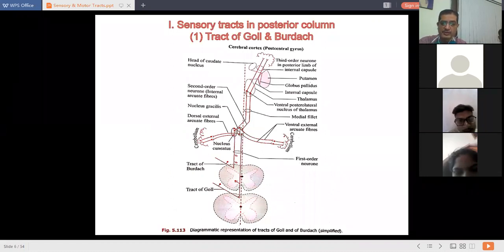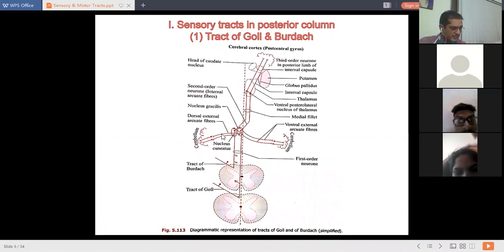Then the second order neuron begins. The second order neurons of the tract of Gall and Burdach are further classified into two types: internal arcuate fibers and external arcuate fibers. First we will discuss the external arcuate fibers, which go on both sides. These are external arcuate fibers.